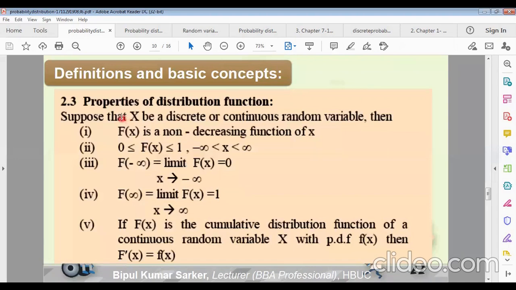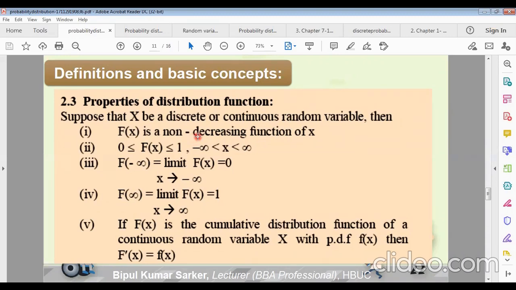Now, definition and basic concepts: properties of the distribution function. These are very important properties for distribution functions. Suppose that capital X is a discrete or continuous random variable, then F(x) will be non-decreasing, that means an increasing function. For various input values of x, we get values of F(x).